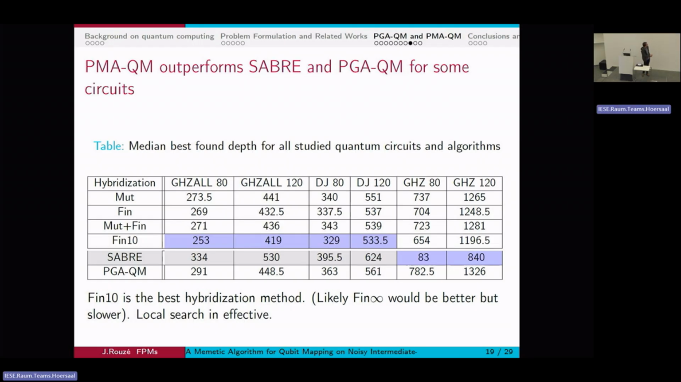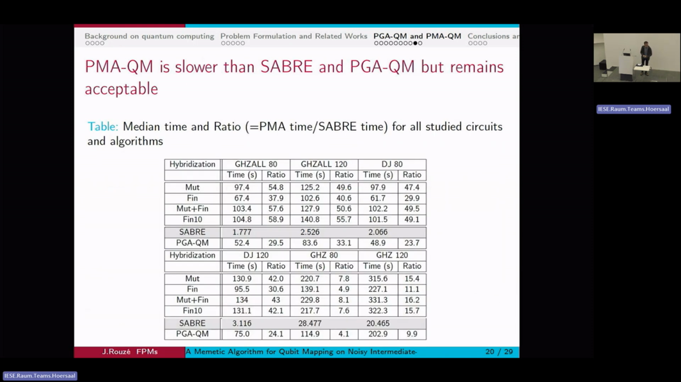And we can also notice, as a final remark, that the FIN 10 version, so the one that does the local search 10 times, is the better version, which is a good sign because it shows that the local search did its job and actually improved our individuals. So it was a good definition for a local search.